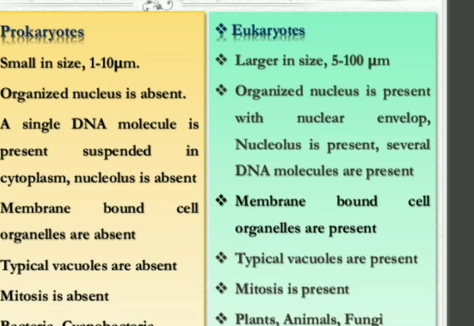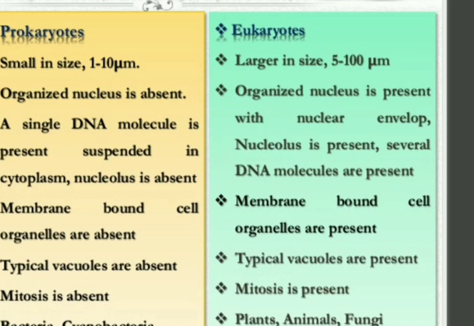Even the nucleus is absent. Membrane bound cell organelles are absent, means they don't have any membrane. All cell organelles are submerged with each other. Typical vacuoles are absent and mitosis is absent.